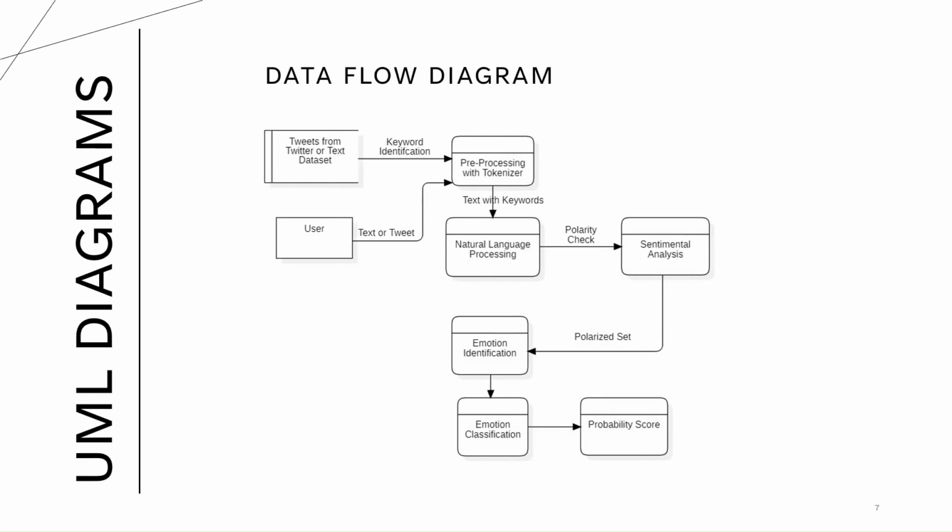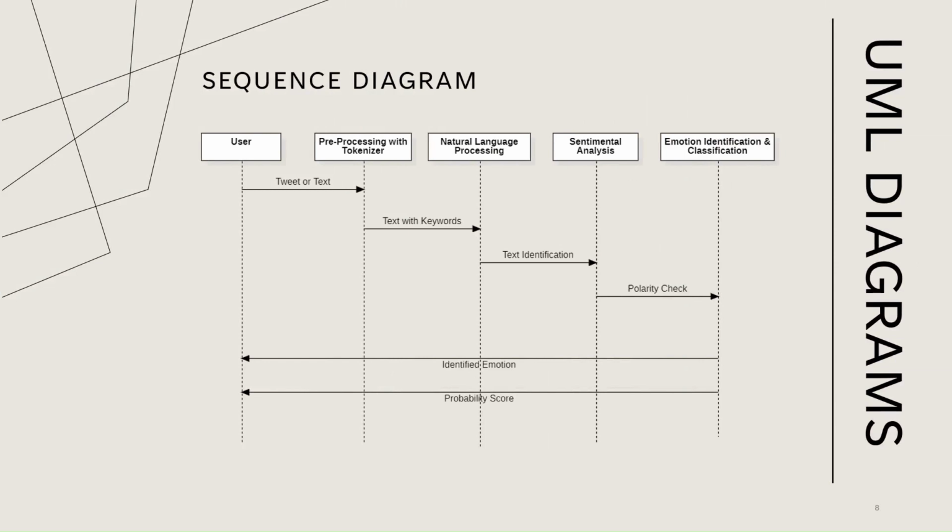Our data flow diagram is also very similar, where we initially take the tweet. We can also consider tweets from Twitter as well, or any other sources of textual data, and we will do the same pre-processing, NLP and sentiment analysis, and also identification of emotion and classification, and finally obtaining the probability score. In our sequence diagram, we show the sequence in which these steps are done, where we initially consider the tweet, after that keywords, after that we do the identification, after that we perform the polarity check, and finally obtain the emotion along with the probability score.